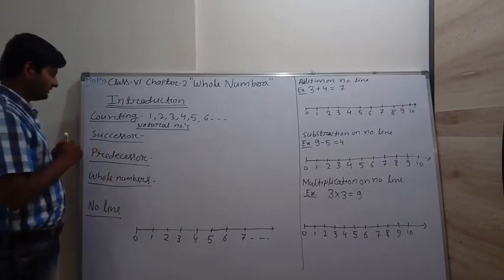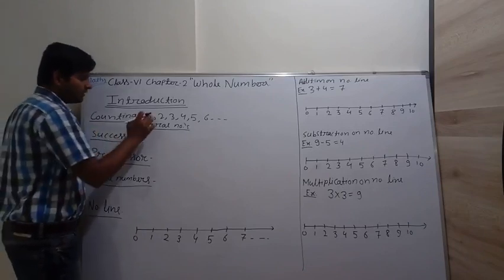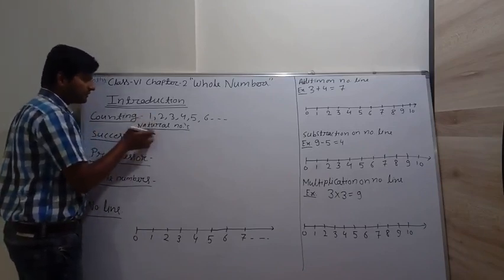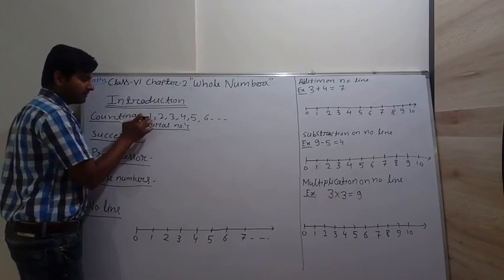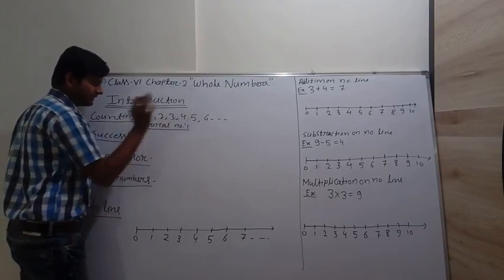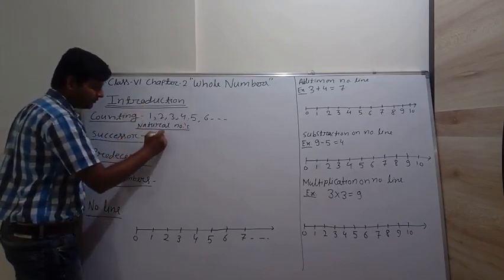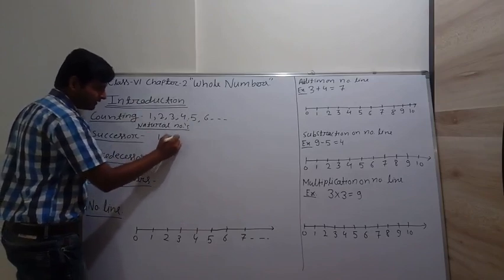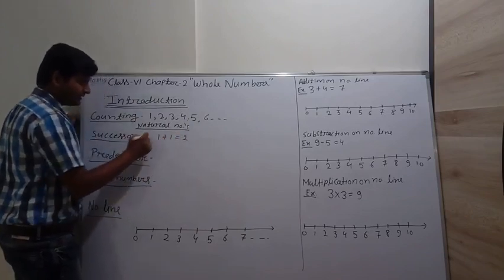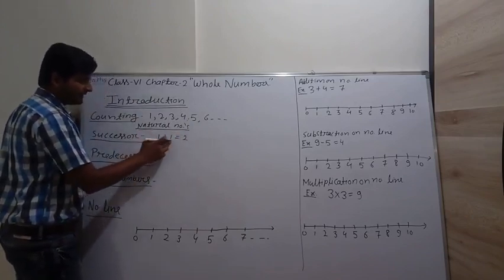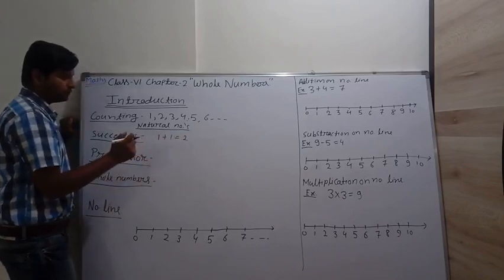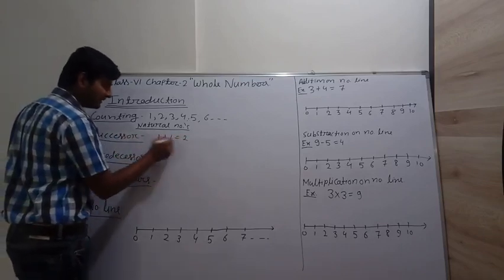So what is a successor? In natural numbers like 1, 2, 3, 4, 5, 6, you see that when 1 is added to 1, we get 2. So 2 is the successor of 1.